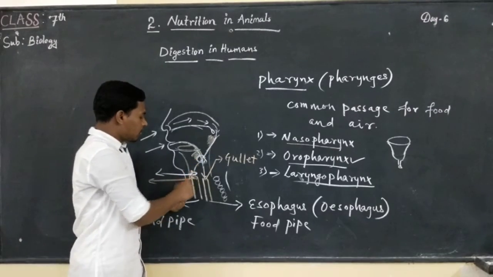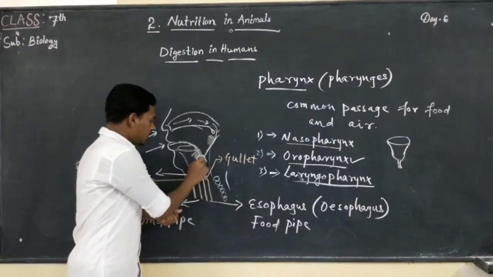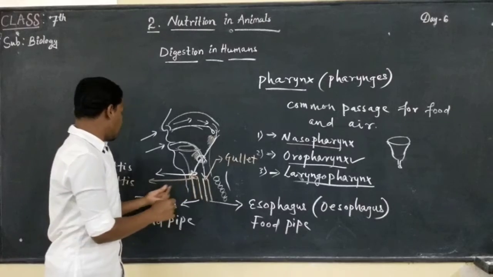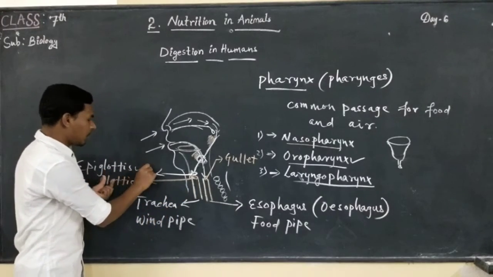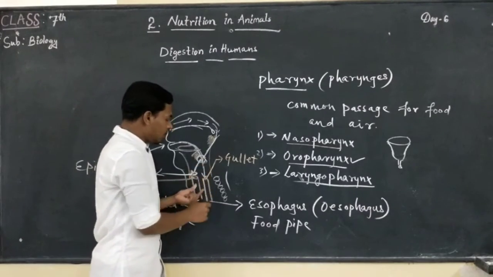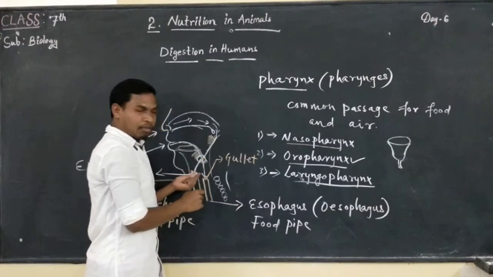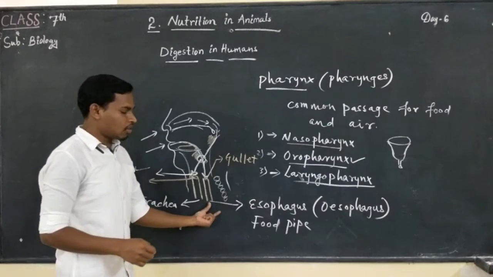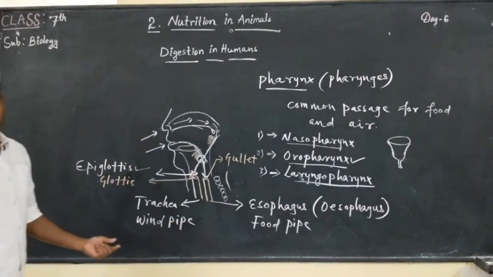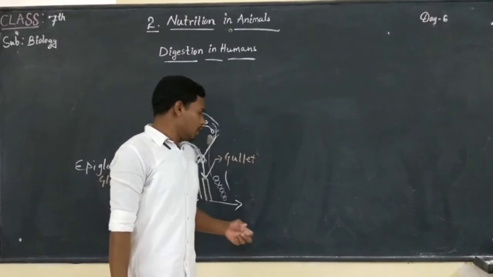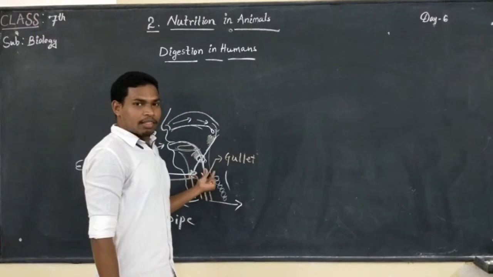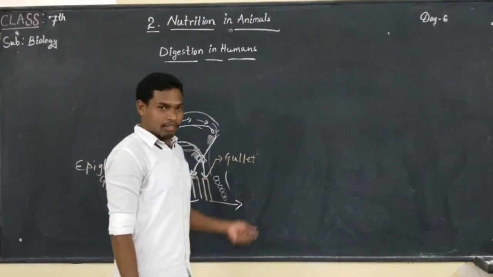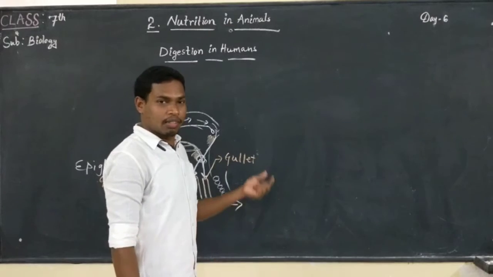So when we are having our food, the trachea will close with the help of the epiglottis, so that the food has its normal passage towards the esophagus, or the food pipe. Now the pharynx opens into the esophagus, so we are going to discuss the esophagus.